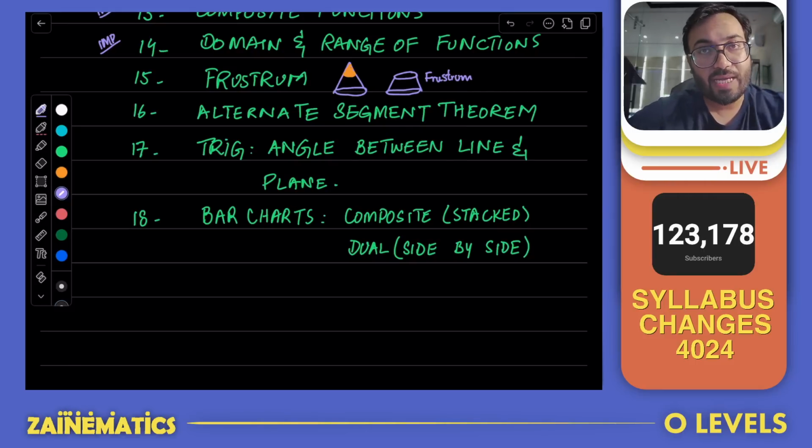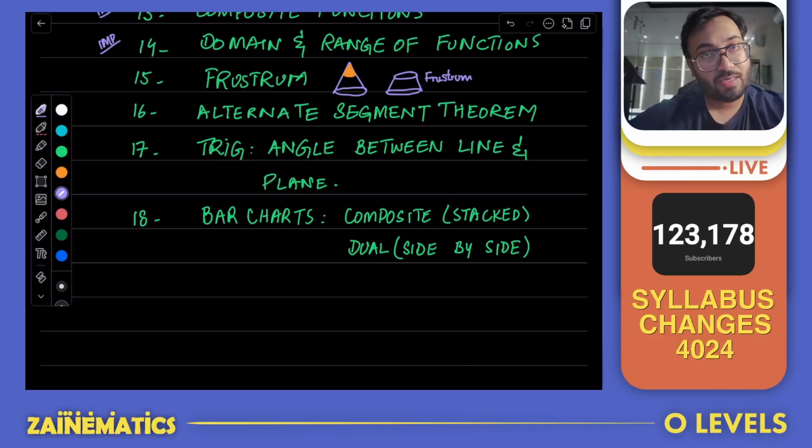Now with trigonometry in 3D shapes, angle between a line and a plane is now a part of our syllabus. So they will show you a 3D shape and a line would be coming down onto a plane, and you have to understand how to create a right angle triangle there and find the angle between the line and the plane.